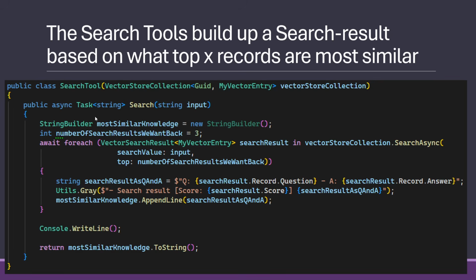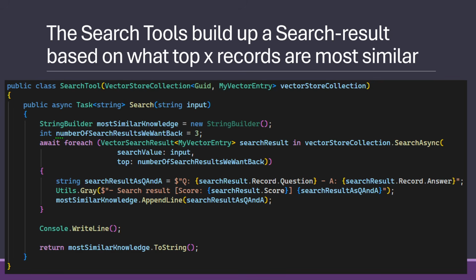We just say we need to build a string with the search results. And that string, if we have a look, just uses the vector store's collection and does a search. The search takes two required parameters. First is what is it we want to search for? And again, on the fly, this search text will be turned into a vector before it does the similarity search. And then we tell it how many search results we want back. In our case, we had 10 records.